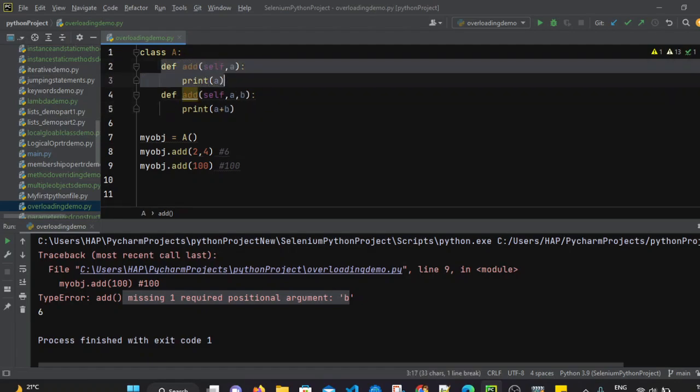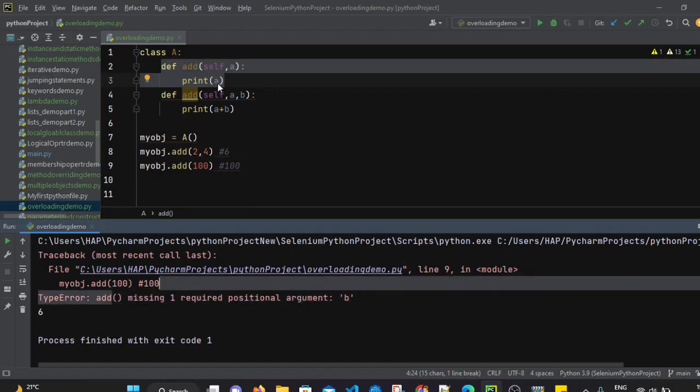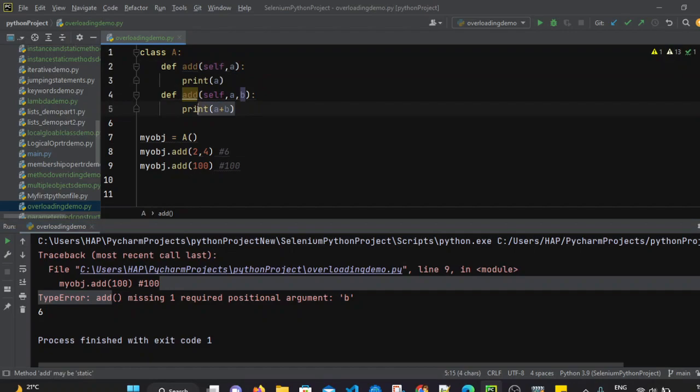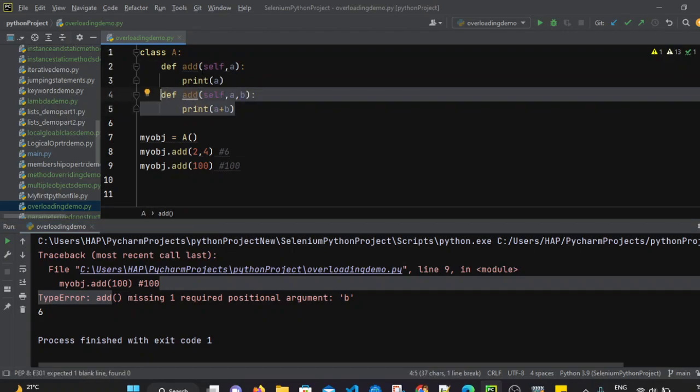That's why it says the add method is missing one required positional argument, that is b. By default, it will only execute the latest method. That's why we say Python does not support method overloading by default. It will always execute the second add method.